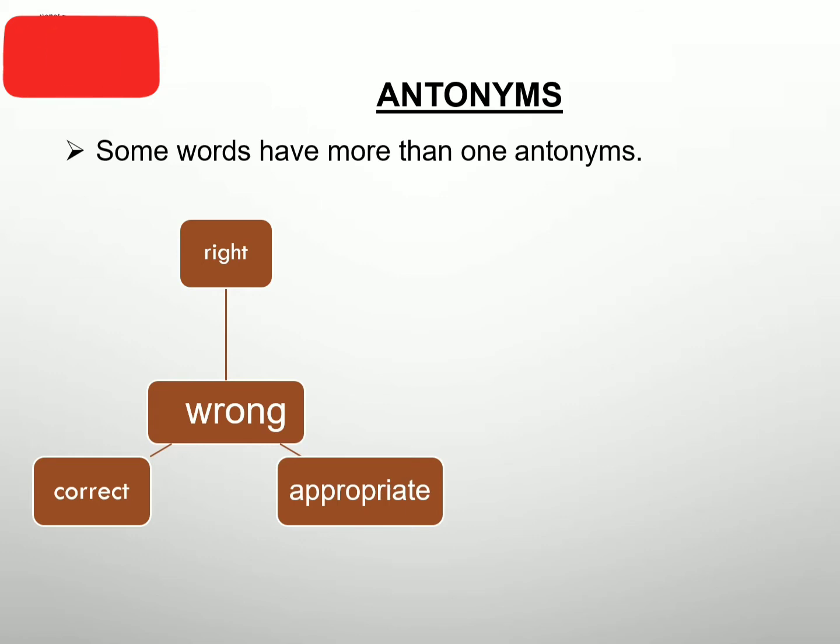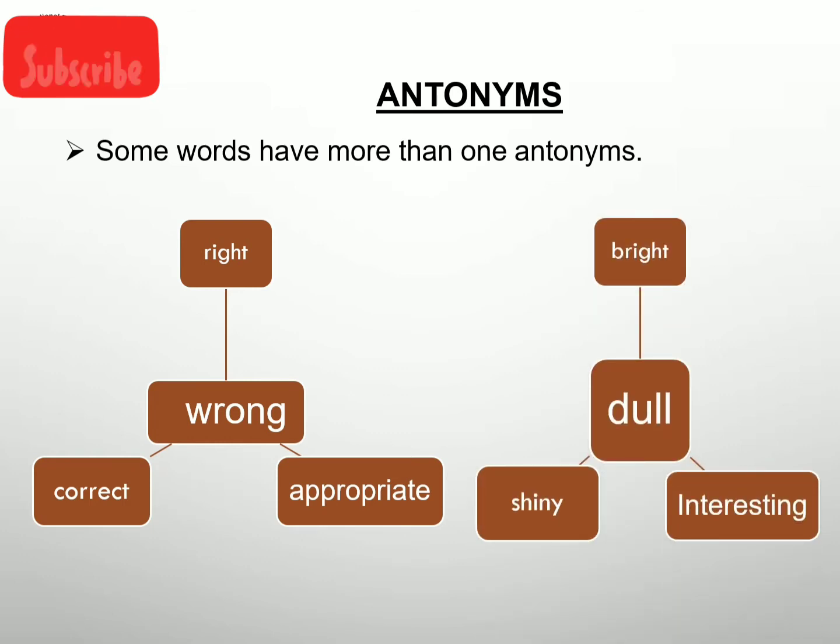So there are two words that could be used as the antonyms. Now if we check the word wrong, what could be the antonyms or opposites of wrong? If something is not wrong, it means that is correct or that is appropriate. So we could use correct or appropriate. Both are the antonyms of the word wrong.